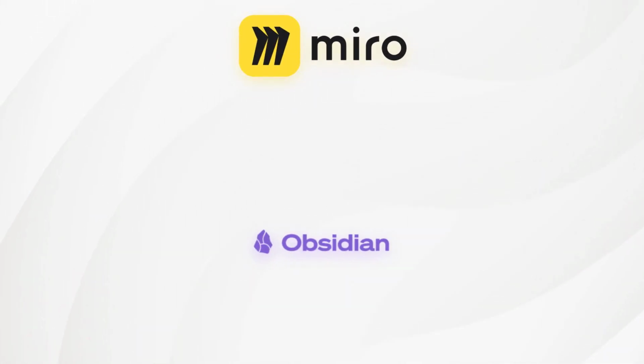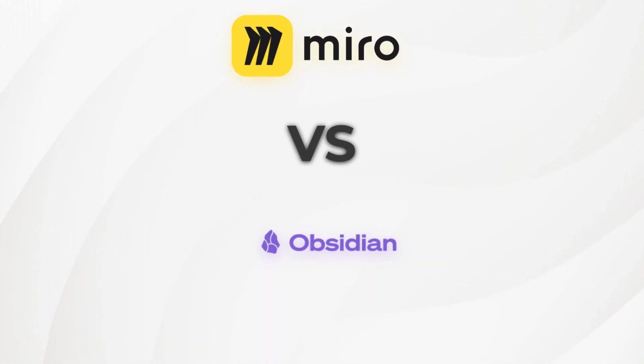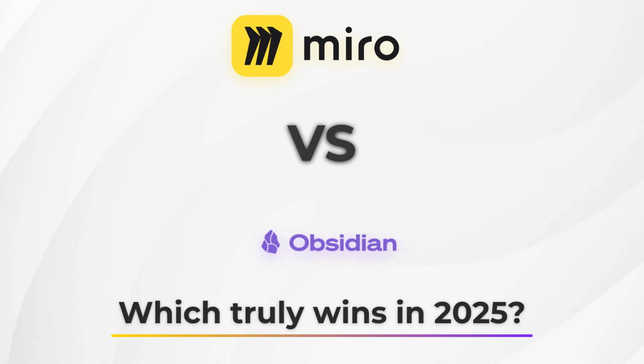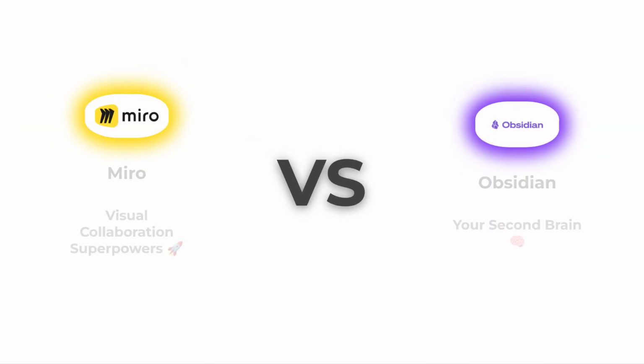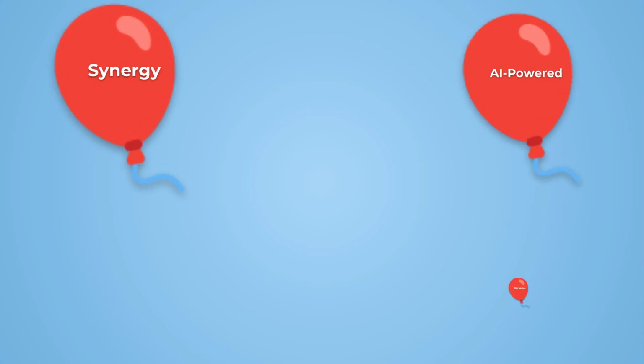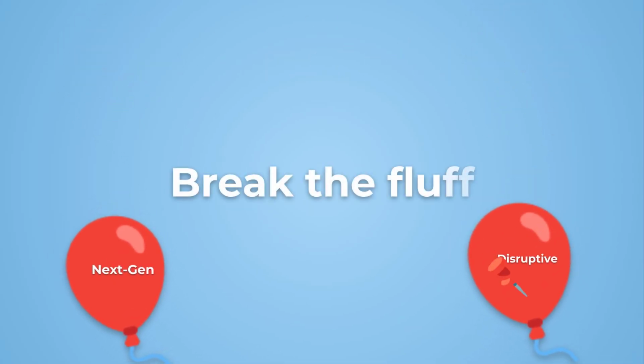Two powerful tools, one for visual collaboration, one for building your own second brain. Which truly wins in 2025? On the left, Miro, the bright yellow platform with visual collaboration superpowers. On the right, Obsidian, the purple powerhouse for deep knowledge management. Let's skip the buzzwords and dive into what really matters.